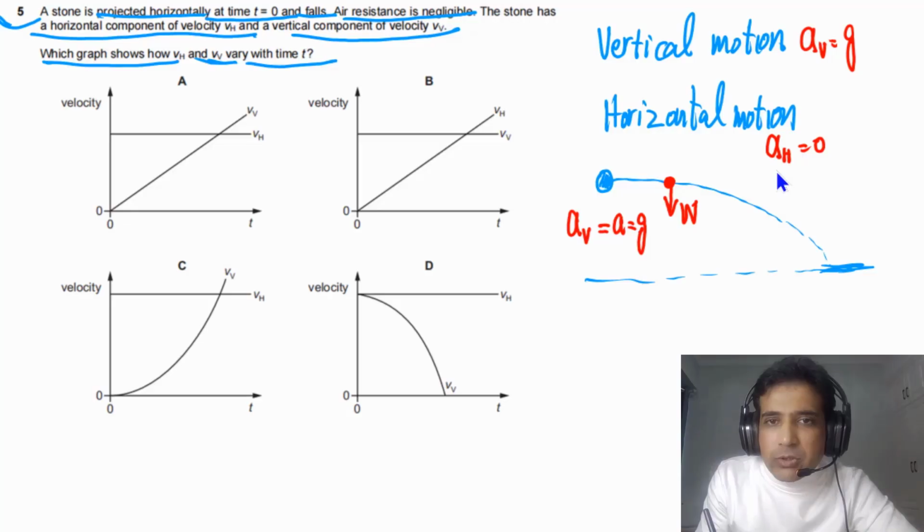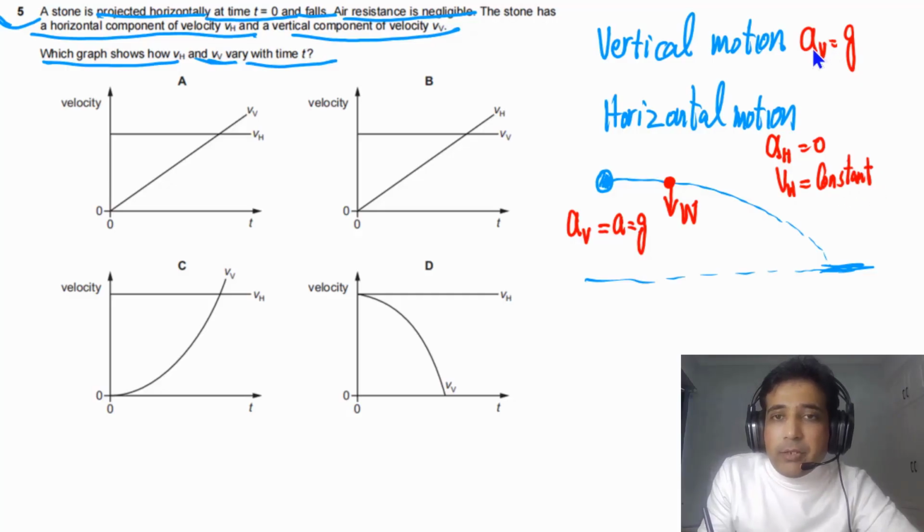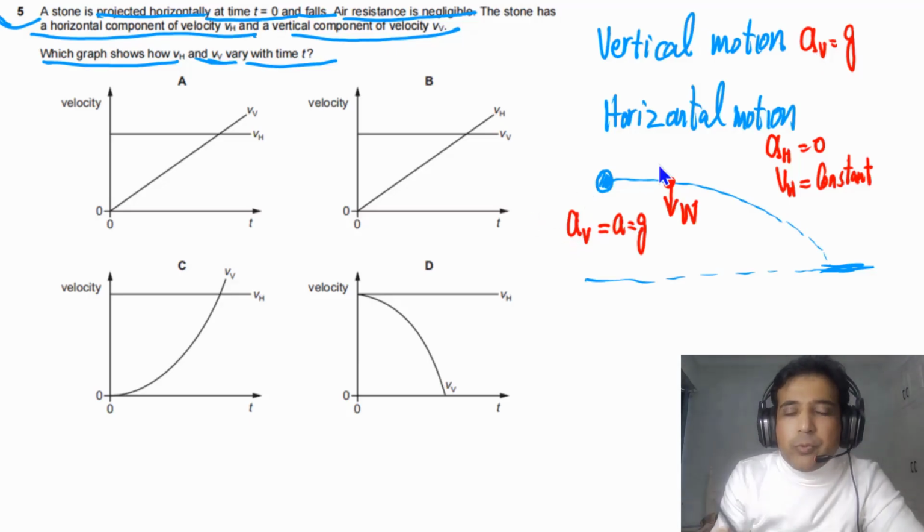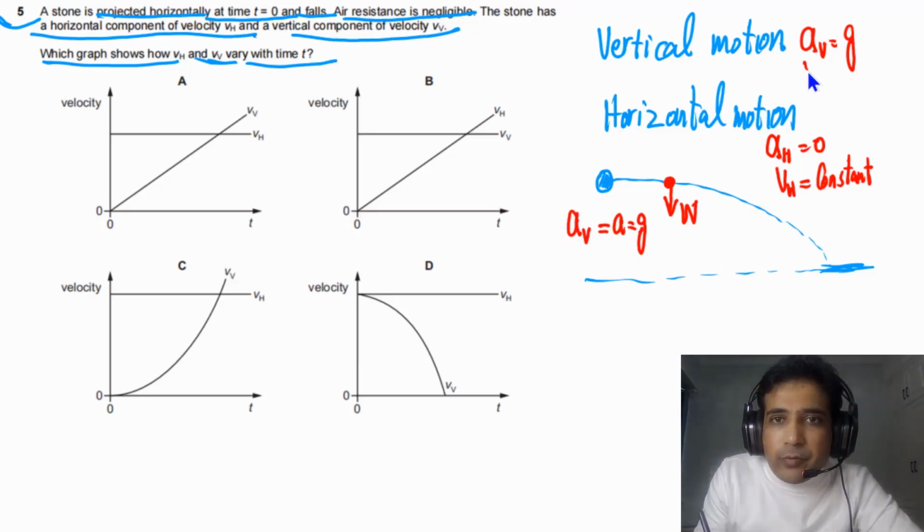Acceleration equal to 0 simply means that horizontal velocity will not change, it will stay constant. But there is acceleration along vertical, it means vertical velocity will keep on increasing at a constant rate. So these 2 points we need to understand. So we will say v sub v will increase with time, but the rate of increase will be constant, meaning the gradient of the graph has to be constant.